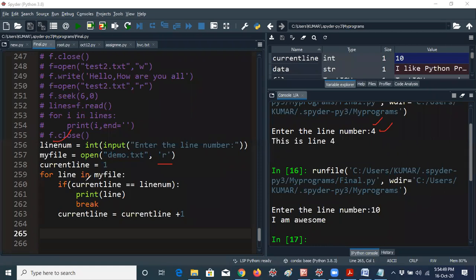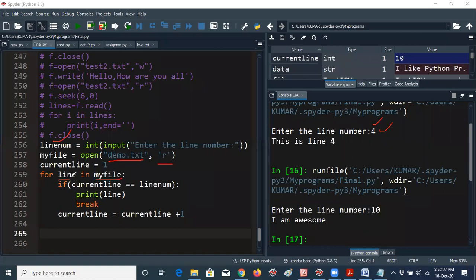Okay. For line in my file. So what is my file? My file is a file opened with a name. That means whatever the data we have, the first line will be stored in my file actually. Okay, so now line is a variable here.